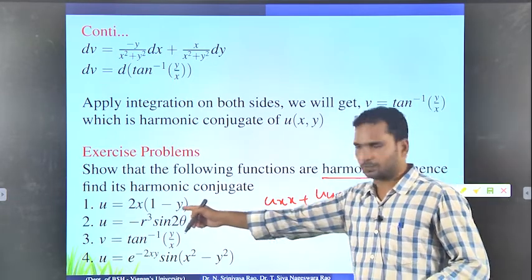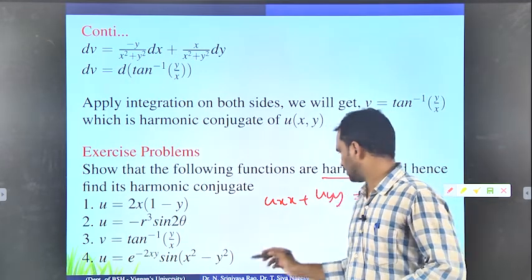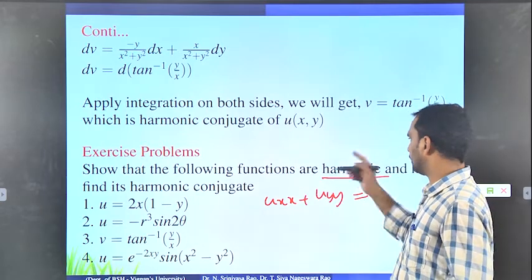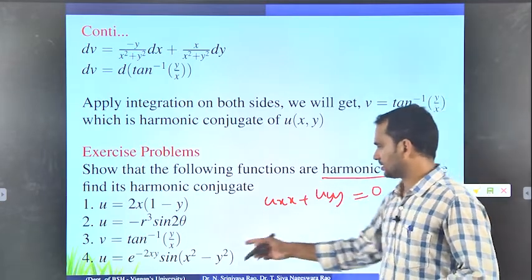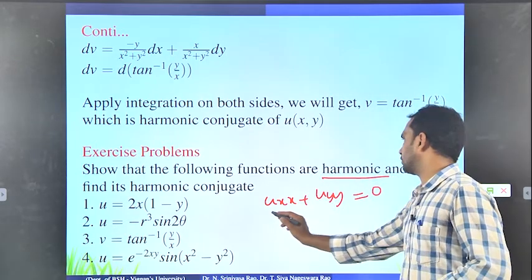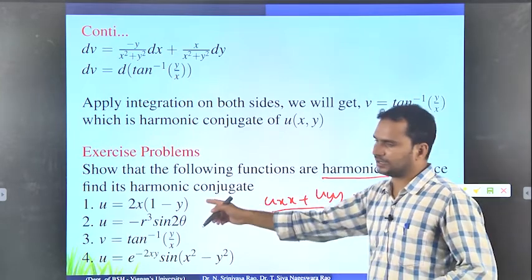This is the first problem. Similarly, here it is given in r theta, so I will give you some formulas on how to find the harmonic conjugate of this. Similarly the third and fourth problems. This way you have to prove harmonic, and the next concept is harmonic conjugate.